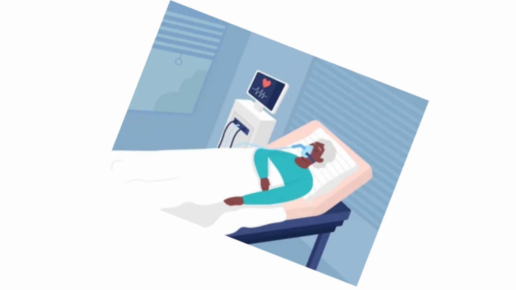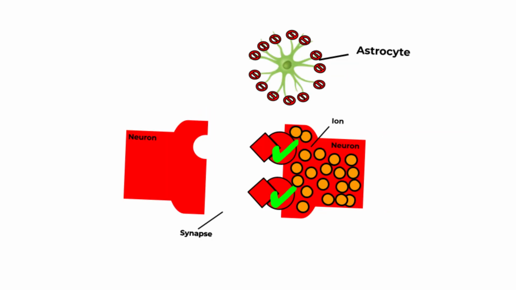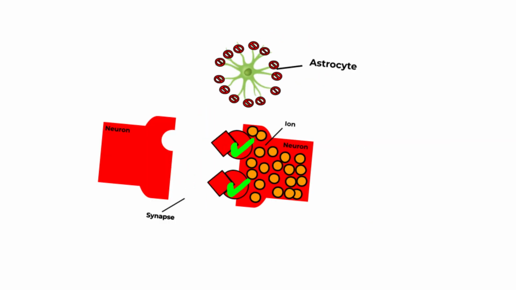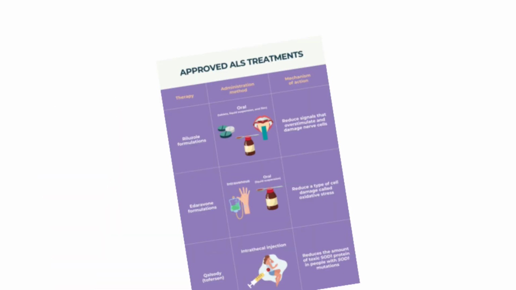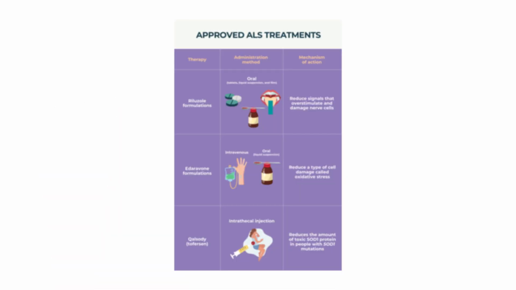So the progression of ALS, from cellular breakdown to full-body symptoms, can largely be traced back to a single disrupted pathway, the glutamate signal transduction system. When glutamate isn't properly cleared, the resulting overstimulation creates a chain reaction that damages and eventually destroys motor neurons. Understanding this pathway is essential because it reveals where potential treatments could repair the process and protect motor neurons.